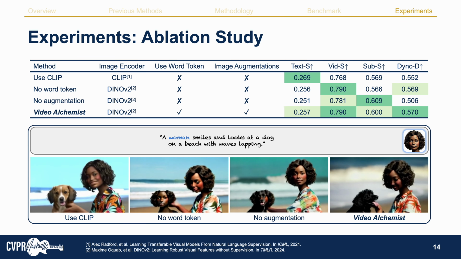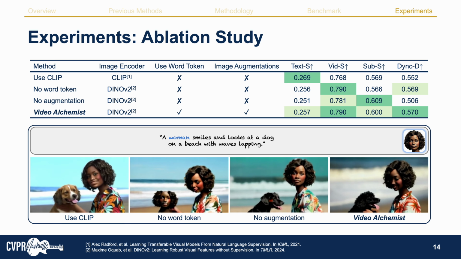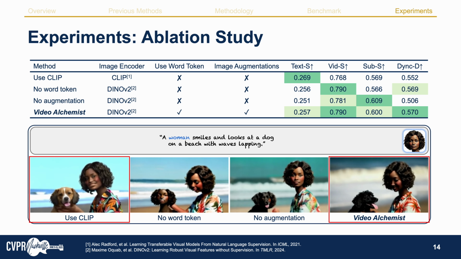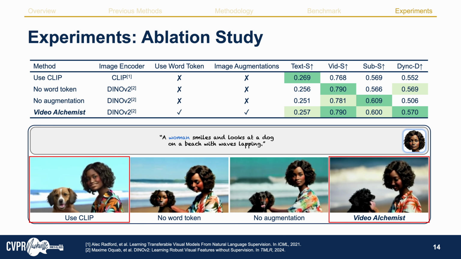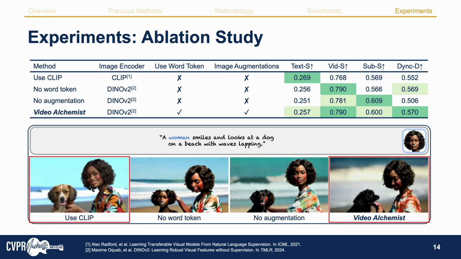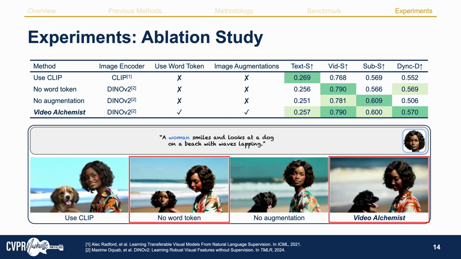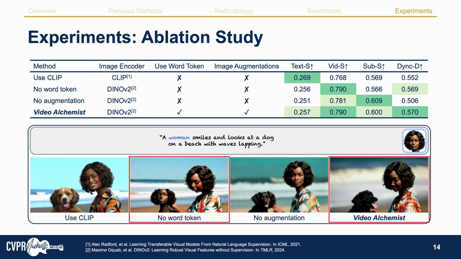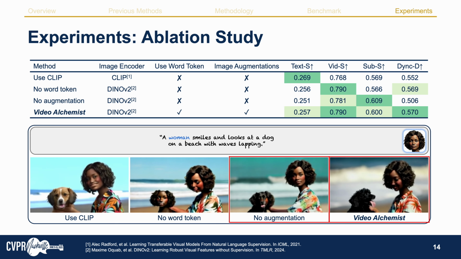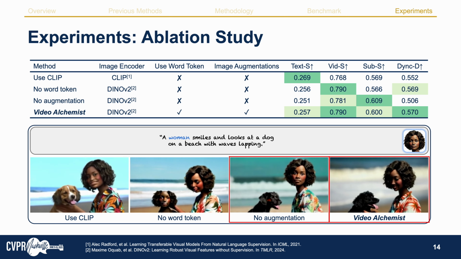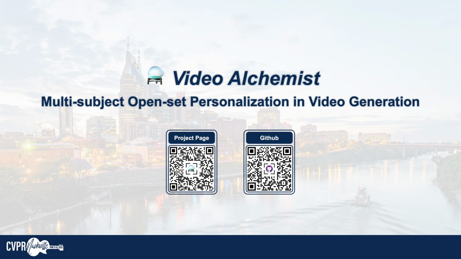In the final experiment, we conduct an ablation study to evaluate each of the proposed modules. The experiments show that, first, we can achieve better subject fidelity by using DINOv2 rather than CLIP as the image encoder. Second, we can correctly apply the image conditioning to the right subject with the usage of the word tokens. Finally, we can mitigate the copy-and-paste issue by applying the proposed personalization-specific augmentations. That's all about Video Alchemist, a video model supporting multi-subject and open-set personalization.